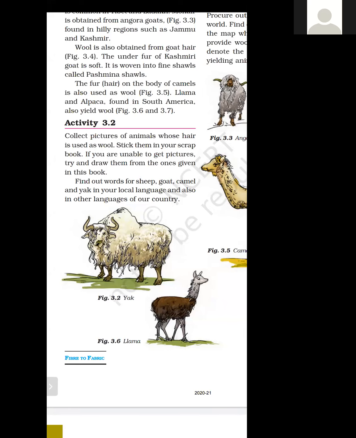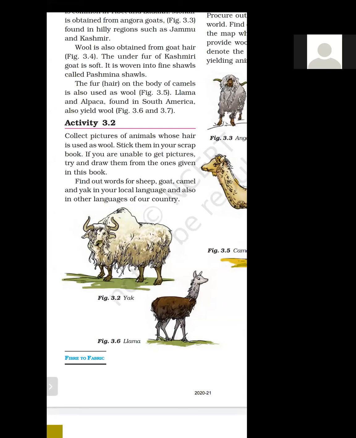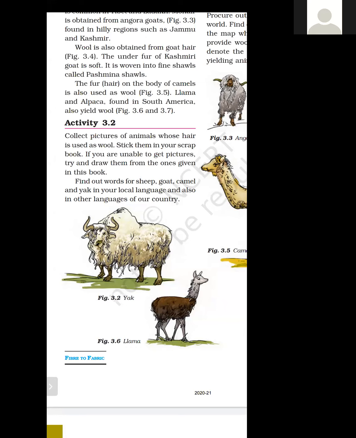And in Kashmir, one of the famous shawls is the Pashmina shawl. It is also very expensive. And from which hair is it made? It is made from the hair of the goat which is found in the hilly region of Kashmir. And the hair of that goat is very soft, and it is woven into fine shawls known as Pashmina shawls.